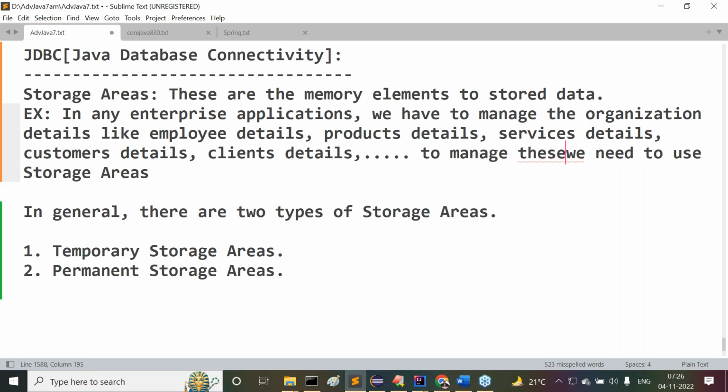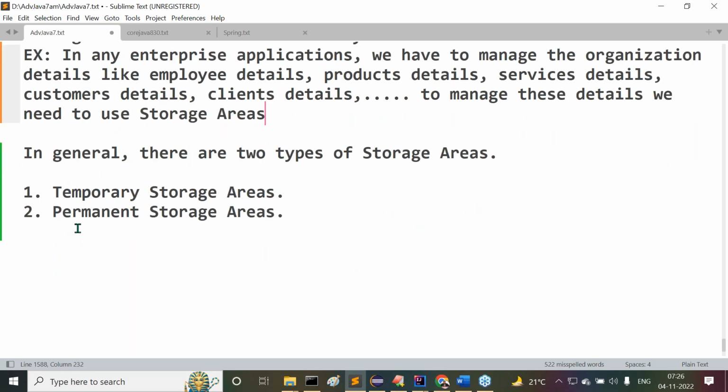To manage these details, we need to use storage areas. How many types of storage areas are available? Two types. What are the two types? Temporary storage areas, and the second one is permanent storage areas. Please recognize this point, what I am telling you now.